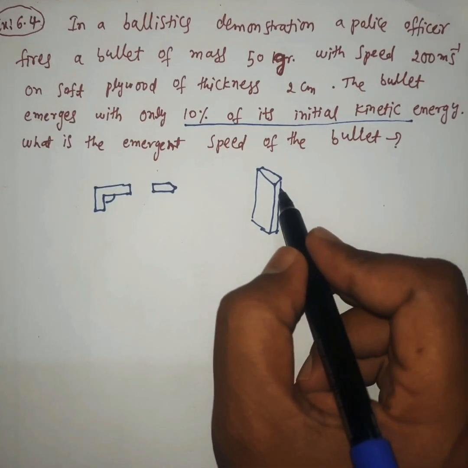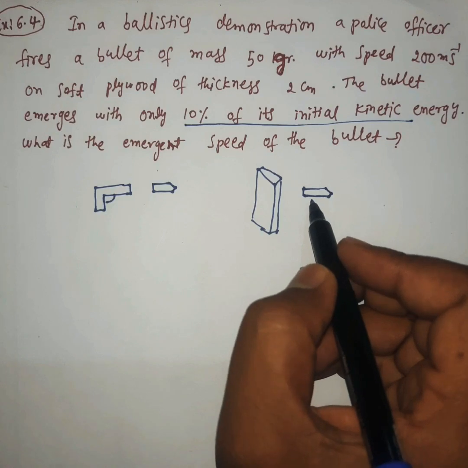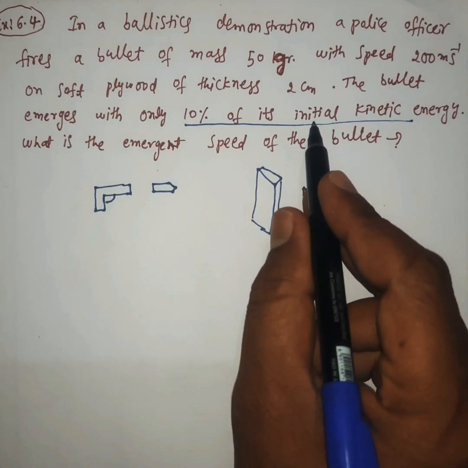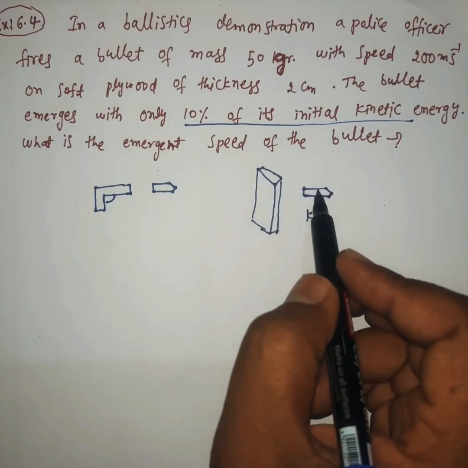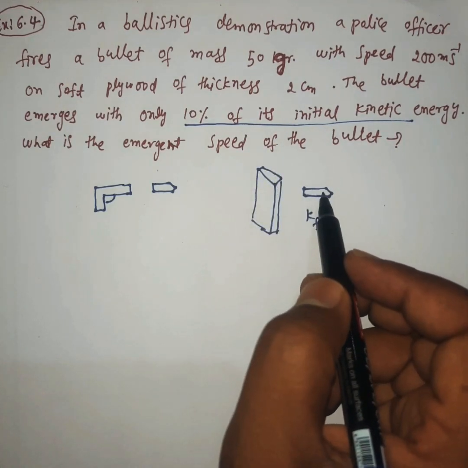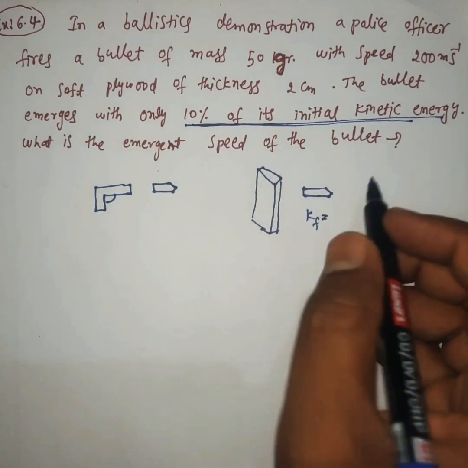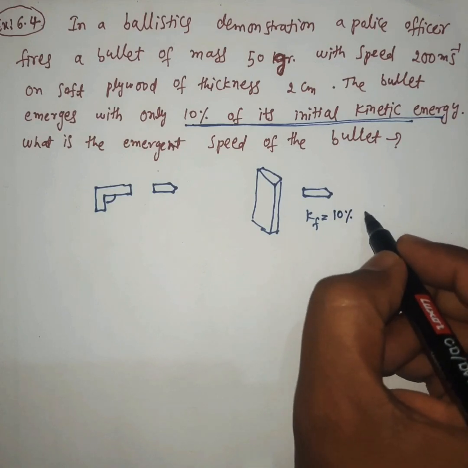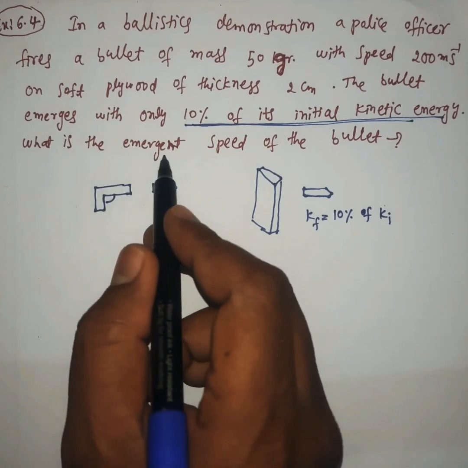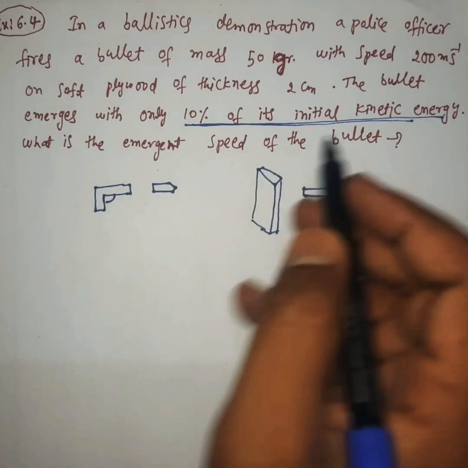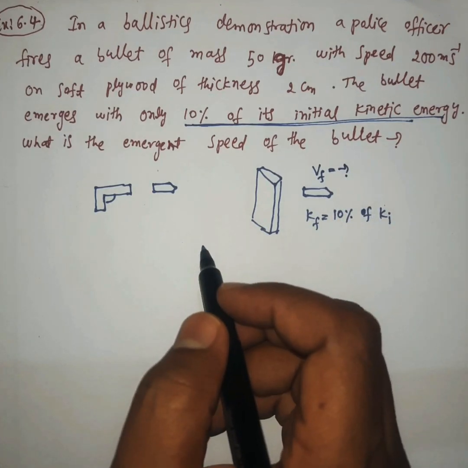So when the bullet comes outside of the plywood, the final kinetic energy is 10% of the initial kinetic energy. What is the emergent speed of the bullet? That is the final velocity of the bullet.